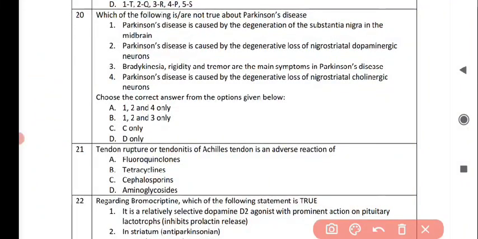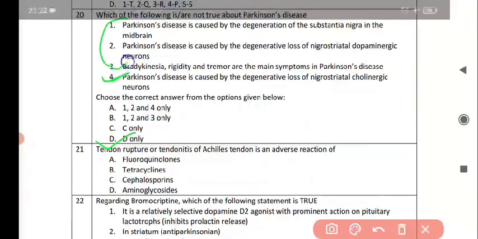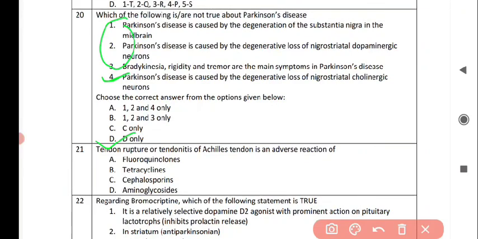So next question is which of the following are not true about Parkinson's disease? So from these statements, only the fourth statement is not true about Parkinson's disease, that is Parkinson's disease is caused by the degenerative loss of nigrostriatal cholinergic neurons. And all the other statements are true. So next question is tendon rupture or tendonitis of Achilles tendon is an adverse reaction of, and the correct answer is option A, fluoroquinolones. Quinolones.